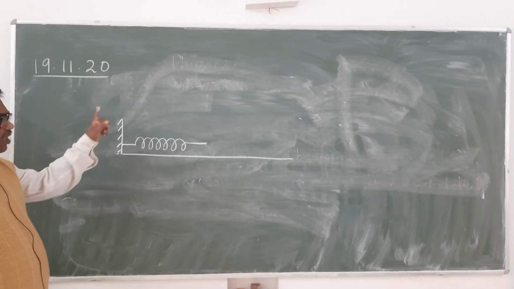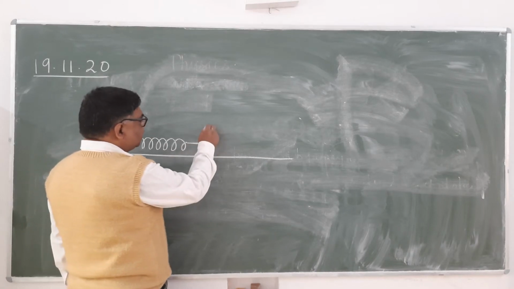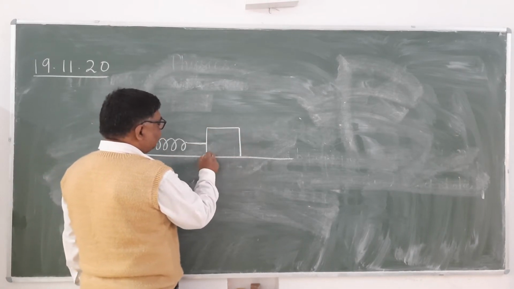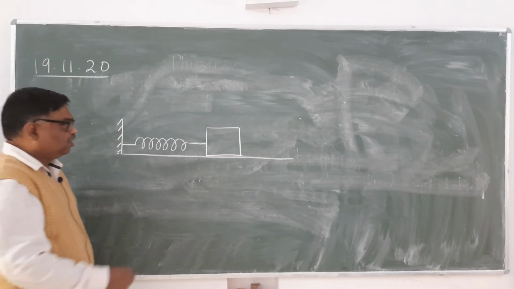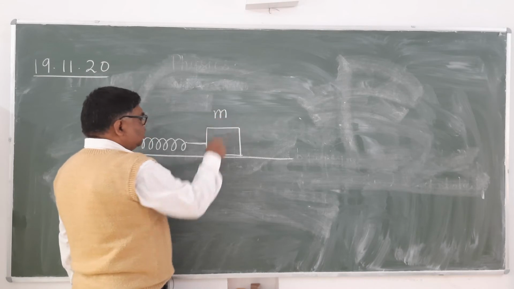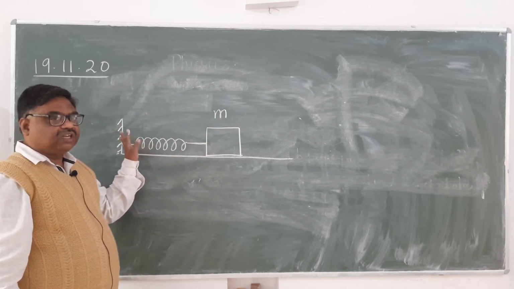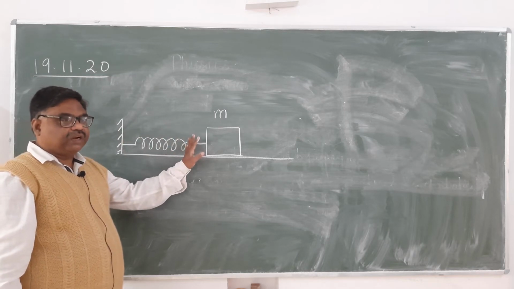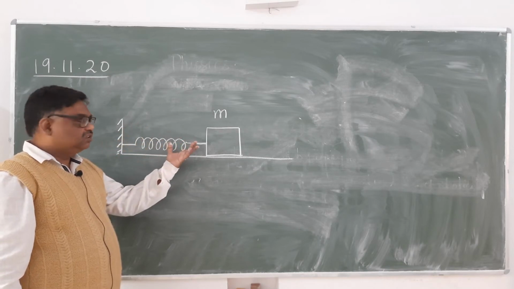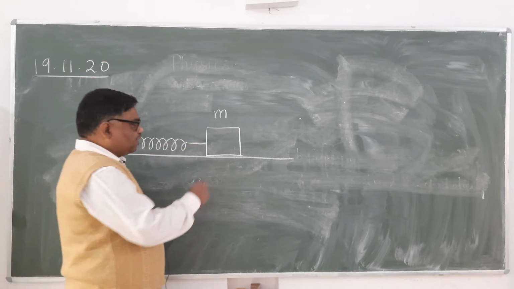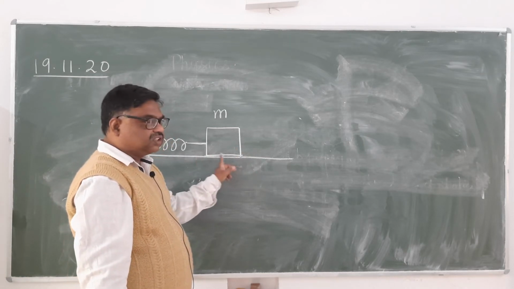See here, one end is attached to a rigid support, and the other end is connected to a block of mass m. Now see here, at this position there is no compression or expansion in the spring. Neither is it elongated nor compressed. It is in its original length. And it is lying over a frictionless surface. Suppose there is no friction here.